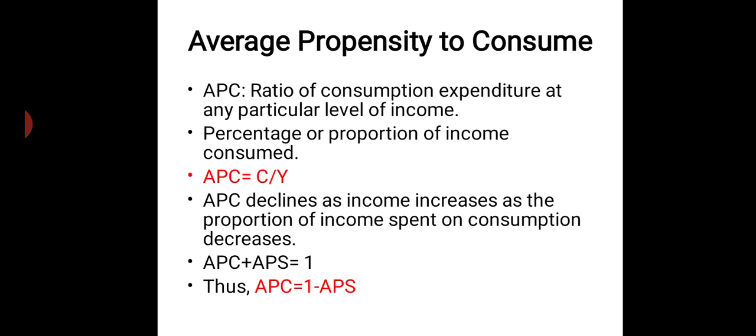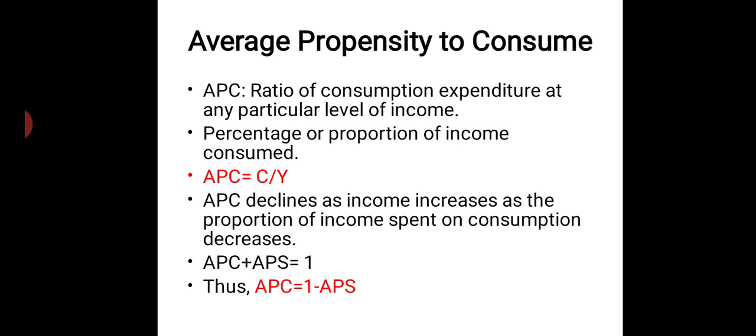So the total income is distributed between consumption and saving. Total income has the tendency or inclination towards consumption and saving. The whole total income is divided between consumption and saving, thus it will become equal to 1. So APC is equal to 1 minus APS, which you can derive from that equation itself. If APC plus APS is equal to 1, then automatically APC is equal to 1 minus APS. That is, total income minus saving will give you the level of consumption.